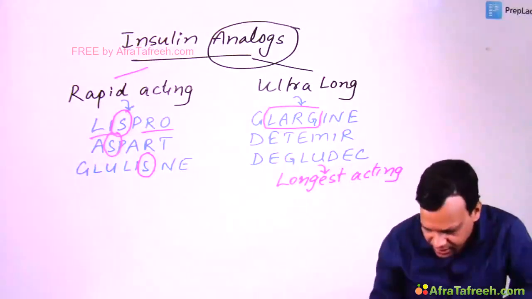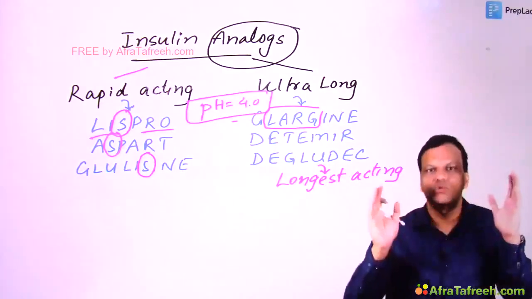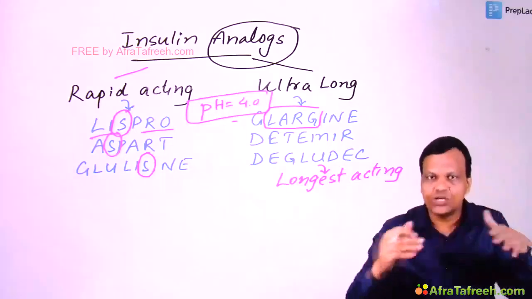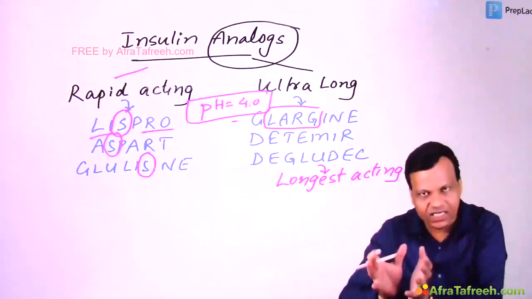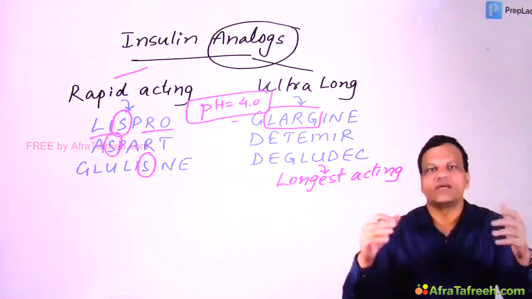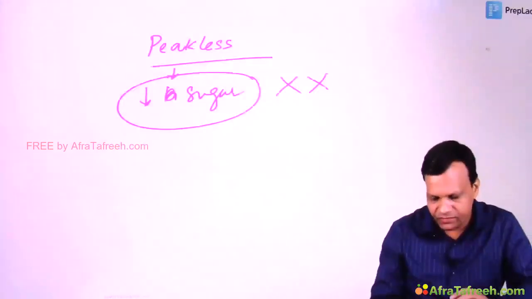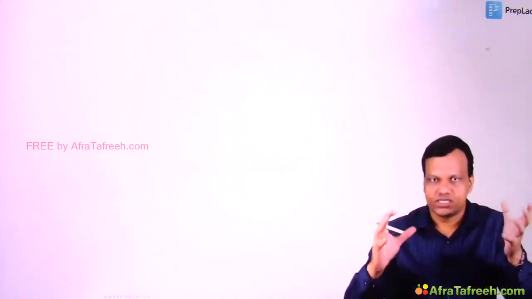Insulin glargine is available at a pH of 4, acidic pH. Most insulins are available at neutral pH, so we can mix any two insulins, but with glargine we should not mix any other insulin because both will become ineffective. Okay, so these are the various types of insulins.